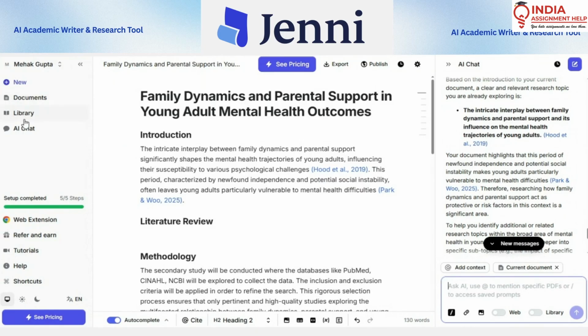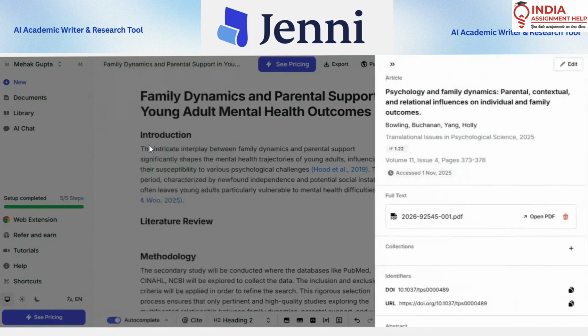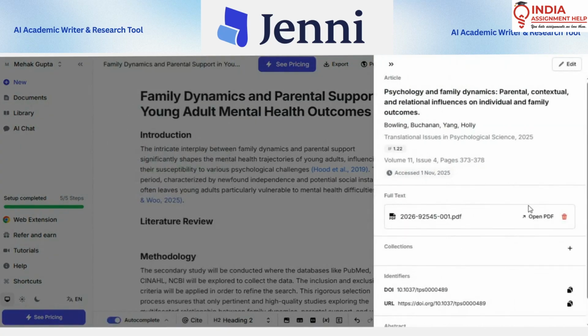Then it is very important to go to the library and upload them. For example, I've uploaded this article related to mental health in young adults. Now, when you upload this article, I just uploaded one for your reference. This way, you will upload many research articles in the library section of Jenny AI. Once you have uploaded the research article, you will ask it to open up. It will open up in a different window.